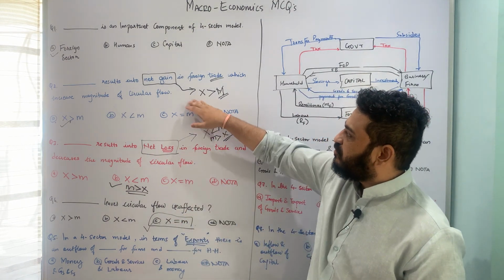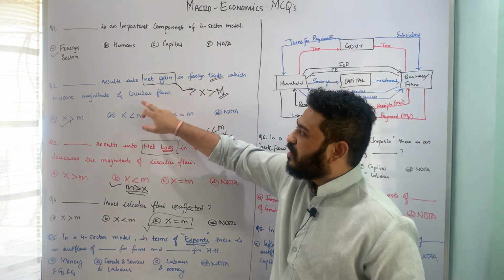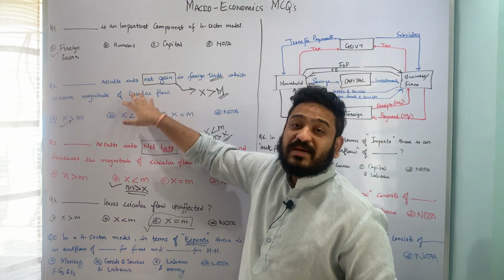In both these cases, in the first case when we had net gain in foreign trade, the magnitude of the circular flow was increasing.